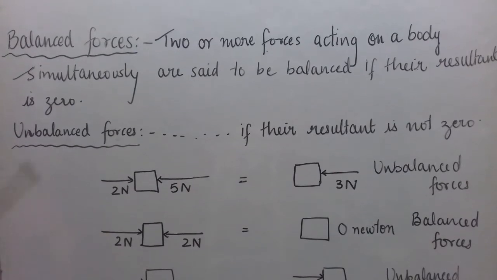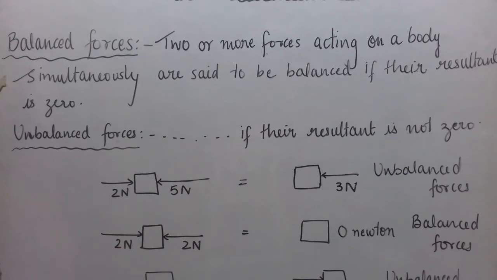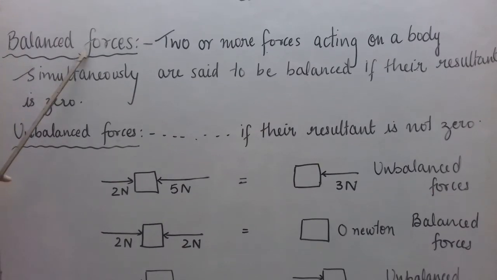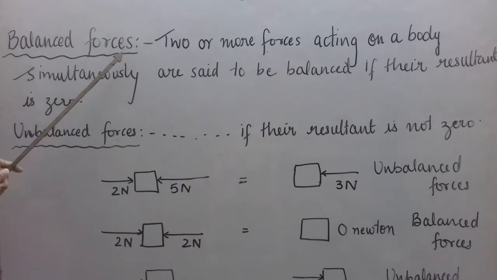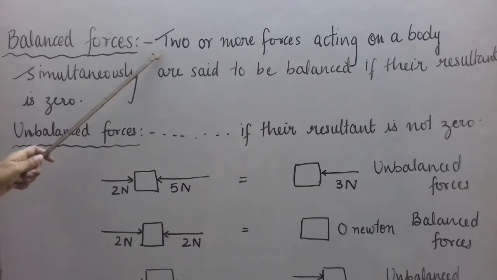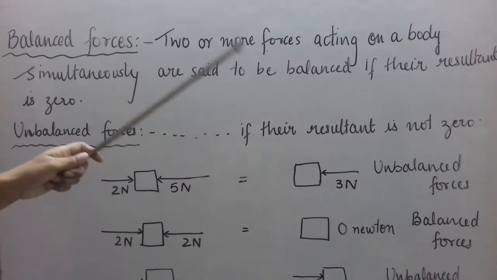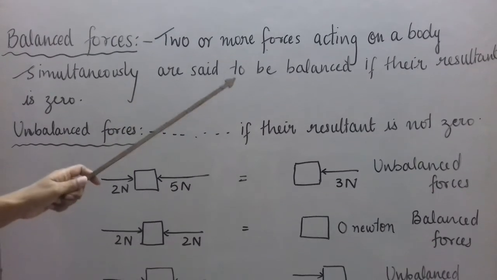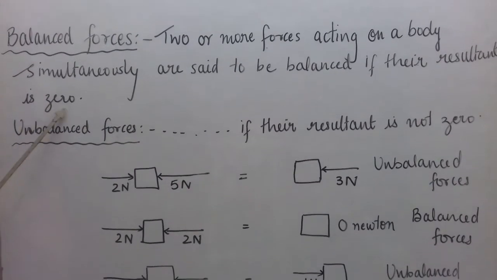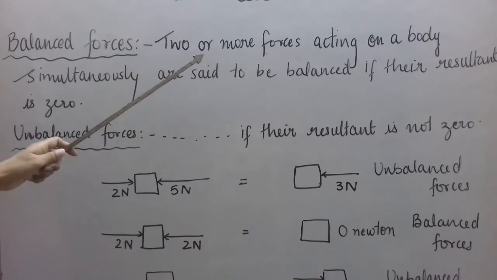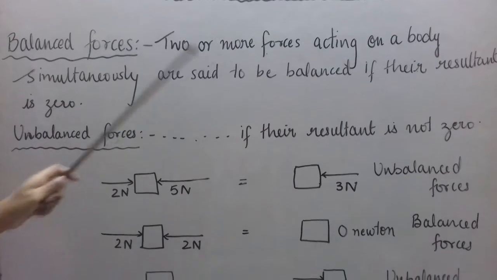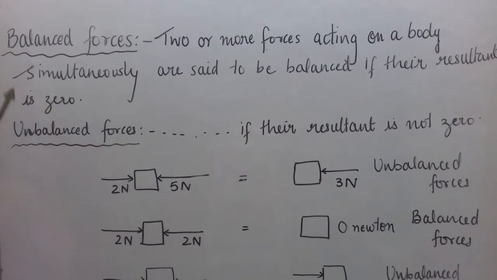Now let us see the last learning outcome first and then we'll see the third and fourth learning outcomes. Let us see what are balanced forces. Now first we'll read the definition. Two or more forces acting on a body simultaneously, simultaneously means at the same time, are said to be balanced if their resultant is 0. Two or more forces acting on a body simultaneously are said to be balanced if their resultant is 0.